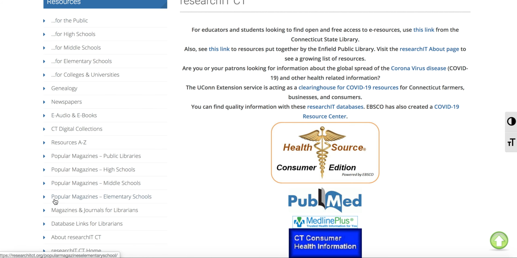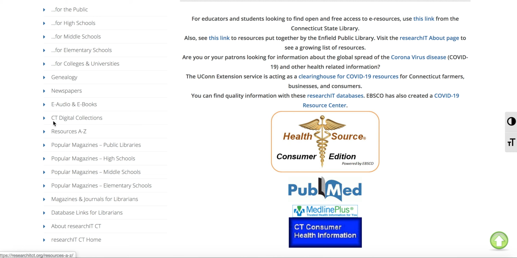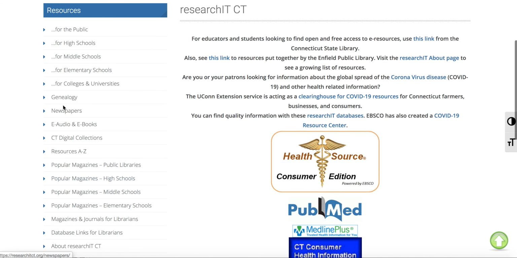But on the side, you'll see all the different resources that they have available. So it's actually not just popular magazines and newspapers. They sort by audience, and they also have a number of database links. And also the Connecticut Digital Collections, which archive objects that are pertinent to state history and a whole number of different things. But for right now, I'm going to first show you how you find newspaper articles.